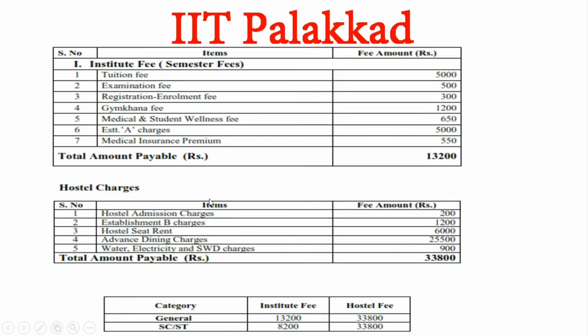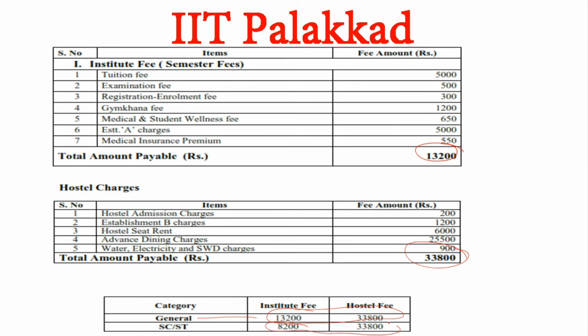Friends, in IIT Palakkad you can see that there is a total amount payable. The institute fee is 13,200. In institute fee the total amount payable will be 13,200, and in hostel charges the total payable amount will be 33,800. Just summing up these two you can get the total fee that you have to pay.